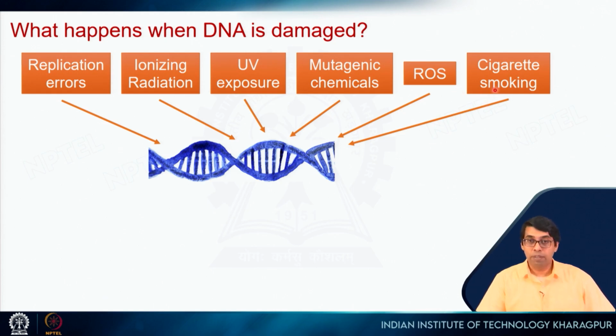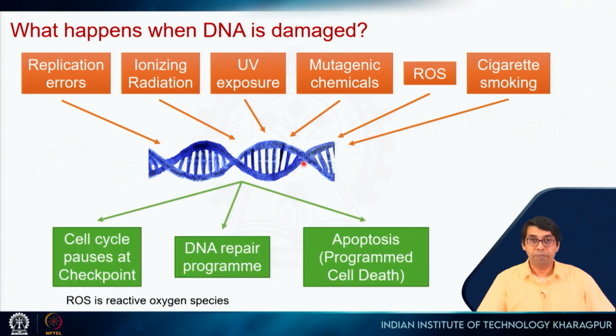When someone smokes cigarettes, tobacco itself has certain mutagenic chemicals which can cause DNA mutation, and we have already seen the data on cigarette smoking and how it is related to lung cancer. So these mutations can cause problems. They can create pauses at the checkpoint. So when mutations happen, the cell cycle pauses at the checkpoint, and it can try to fix it, right? If that does not happen, there is a problem.